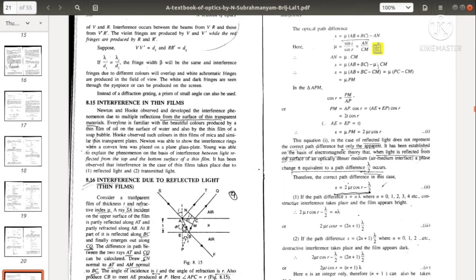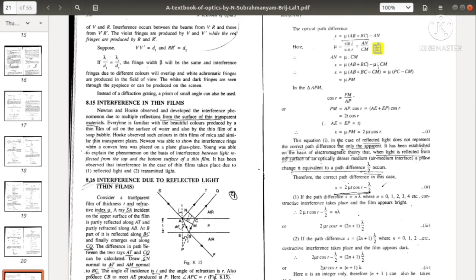AE and EP are equal, which is nothing but the thickness T of the thin film, so AP is 2T. So we get PM as 2T cos R. The path difference X can be written as mu into PM, which is 2 mu T cos R. So this is the path difference produced.